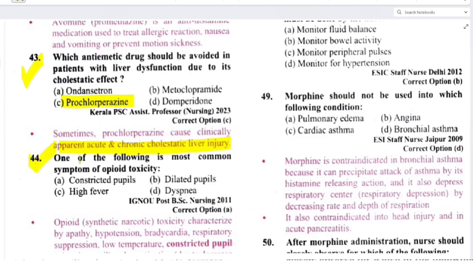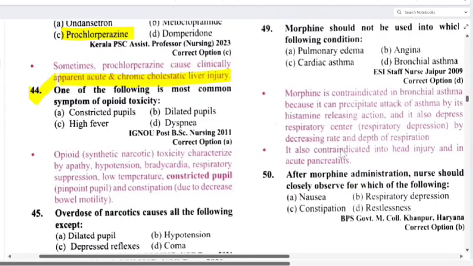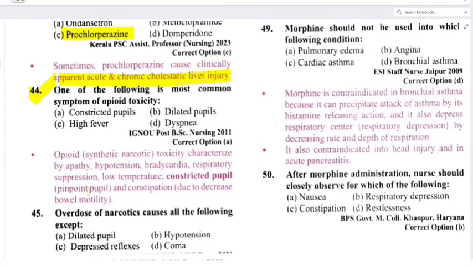One of the following is most common symptoms of opioid toxicity. Option A, constricted pupils, dilated pupils, high fever, dyspnea. So that is constricted pupils. See, opioid synthetic narcotic toxicity characterized by apathy, hypotension, bradycardia, respiratory suppression, low temperature, constricted pupil और क्या क्या है? देखो, constricted pupil also known as pinpoint pupil, है ना? Then constipation due to decreased bowel motility.